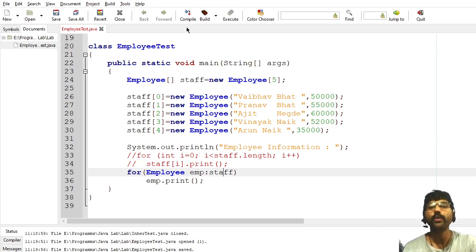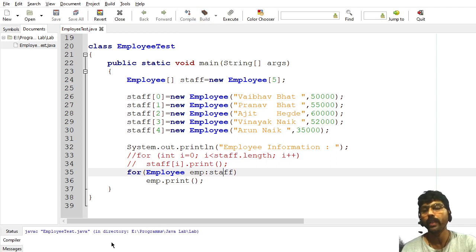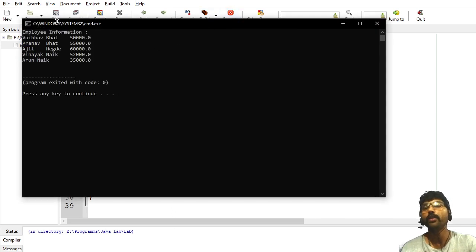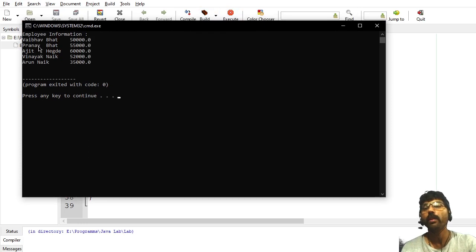Now I will show you how to compile and run the program. First compile it using the compiler here. Now if there is no error, it will show success. If you get any error, just modify the program according to the program given and check it. Now I have clicked the build button, then I have to click on the execute button. Once I click on execute, it will display all the employee information in a formatted manner.